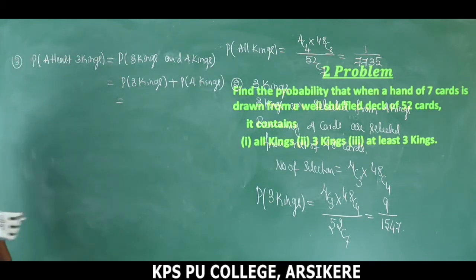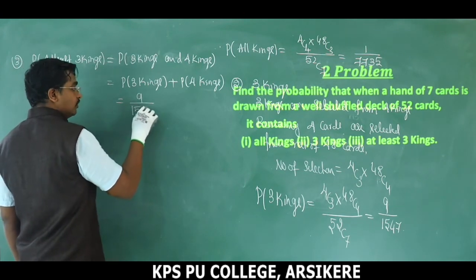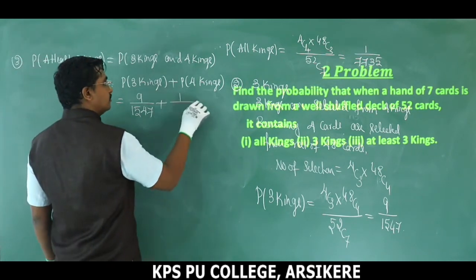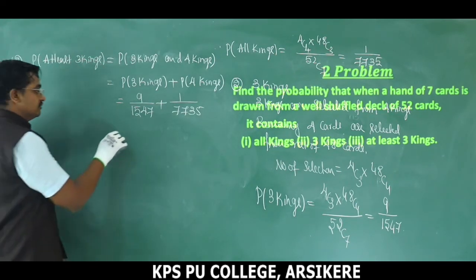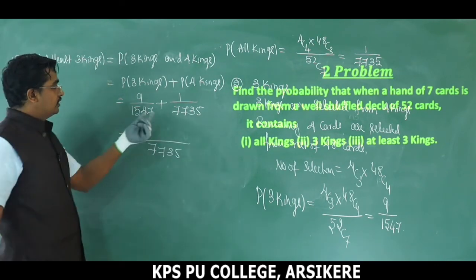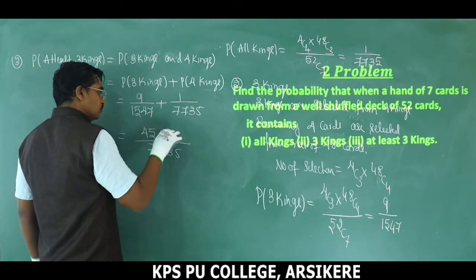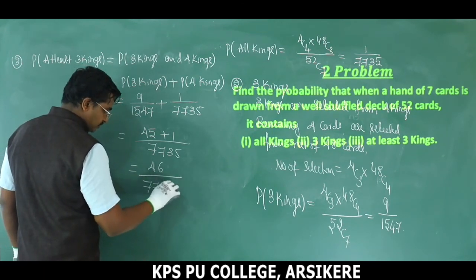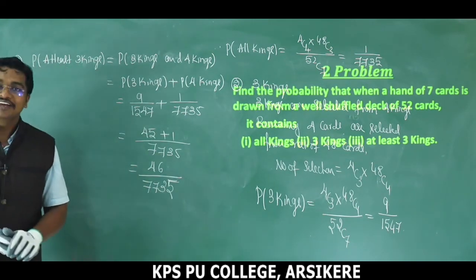So this becomes 3 kings again. Already opened the answer. Last one, 9 divided by 1547 plus next one 1 divided by 7735, and the LCM will be 7735 here. So when you divide this number by this one, we get 5 into 9 is 45 plus 1, this becomes 46 divided by 7735.